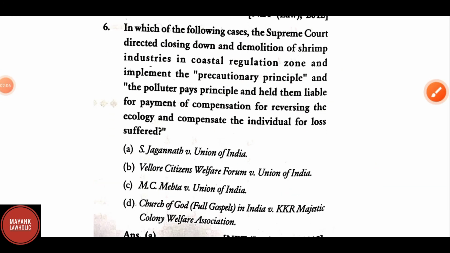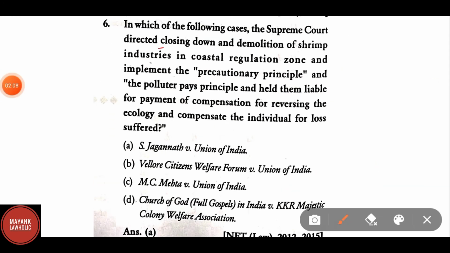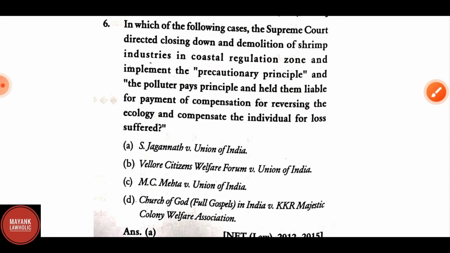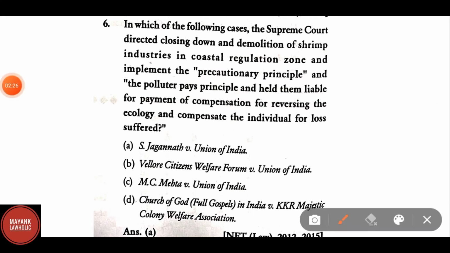In which of the following cases the Supreme Court directed closing down and demolition of shrimp industries in coastal regulation zones, implementing the precautionary principle and the polluter pays principle, and held them liable for the payment of compensation for reversing the ecology and compensate the individual for loss suffered? Correct answer is S. Jagannath versus Union of India.